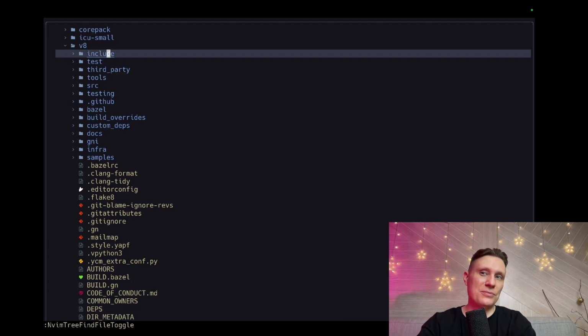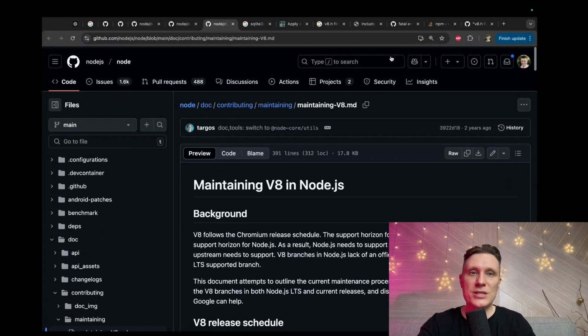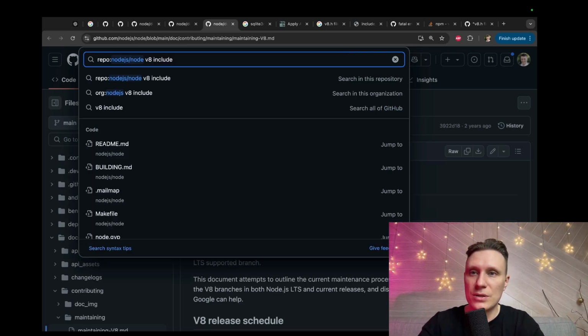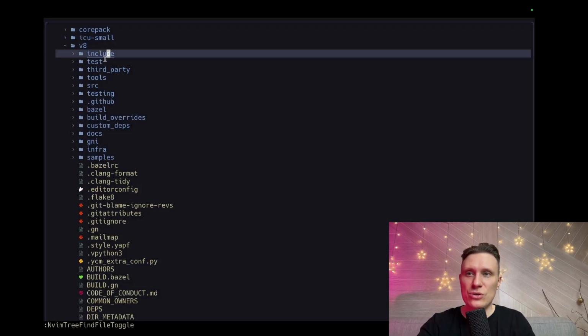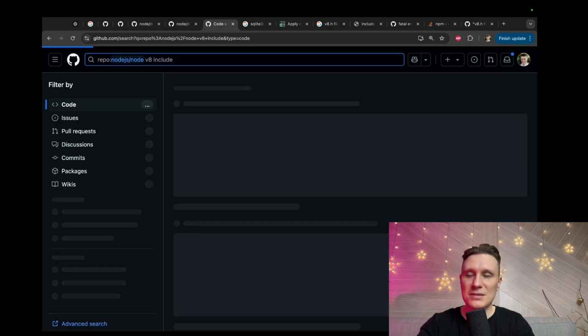How can I do it? How can I include this folder, V8 include? I need to include this folder into my IDE. I think it's a basic task.